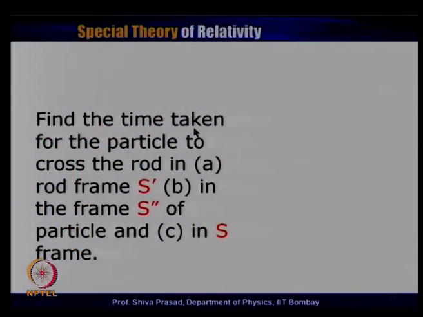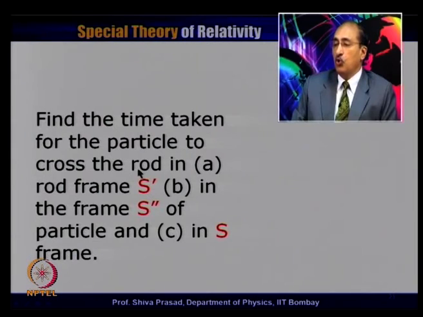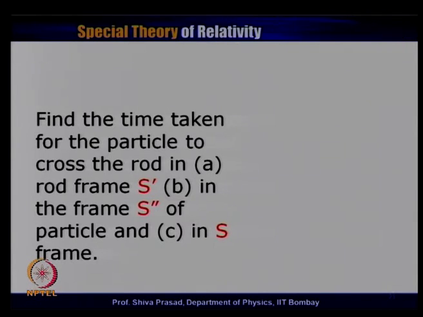So, this is the statement of the problem. We will see what are the things that are being asked, and then we will show by a picture to make it clearer. So, what has been asked in the question: find the time taken for the particle to cross the rod in A, the rod's frame, which I am calling the prime frame of reference; B, in the frame S double prime of the particle. So, there is a third frame which is the particle frame, and lastly in the S frame, which is the frame in which all these velocities have been given.